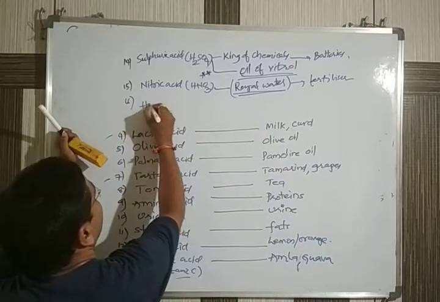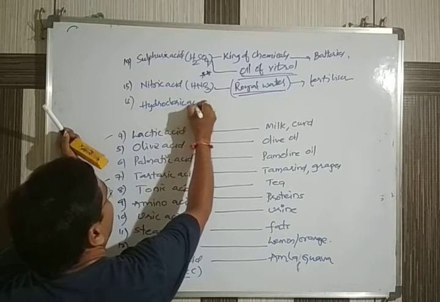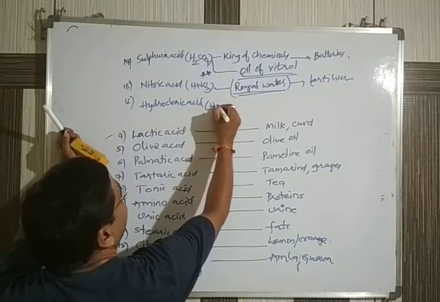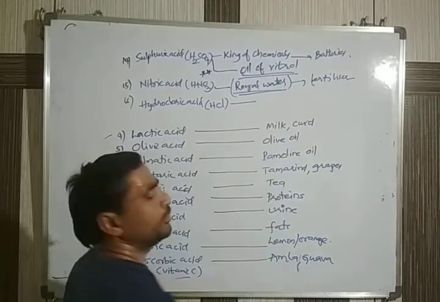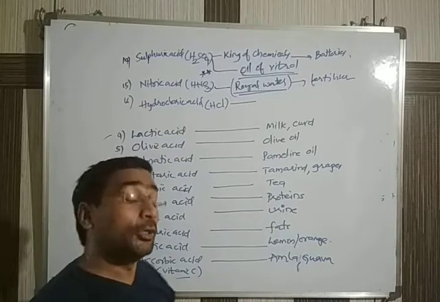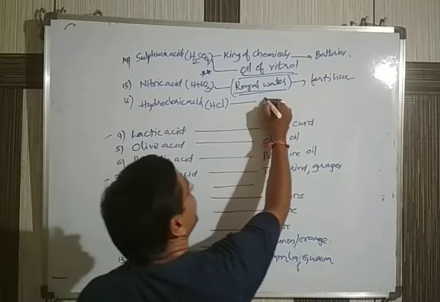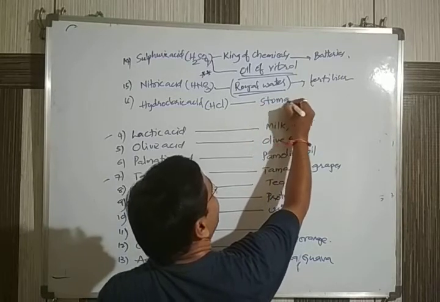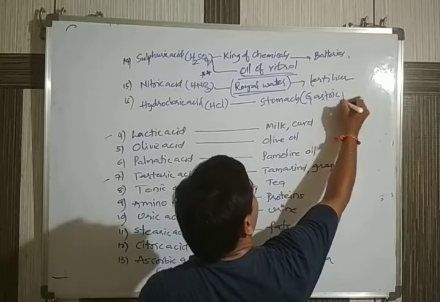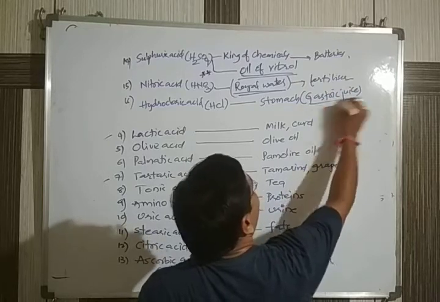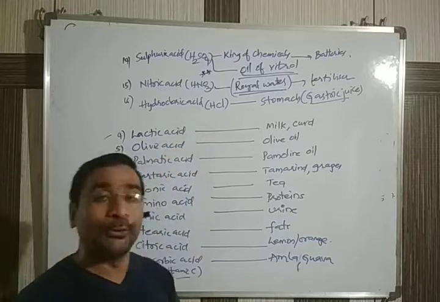Hydrochloric acid. The formula of hydrochloric acid is HCl. Where do you come across hydrochloric acid? Hydrochloric acid is present in our human body. It is present in our stomach in the form of what you can call gastric juice. The main juice required for the digestion of food is hydrochloric acid.